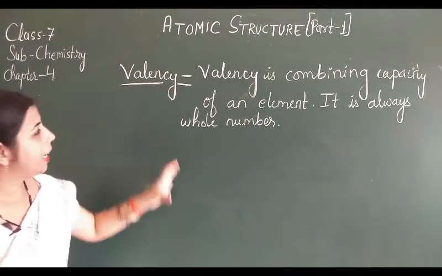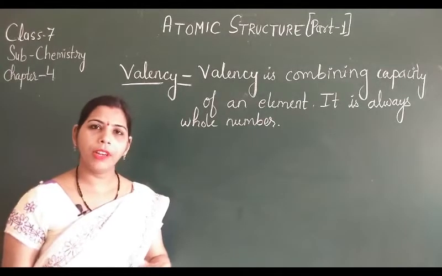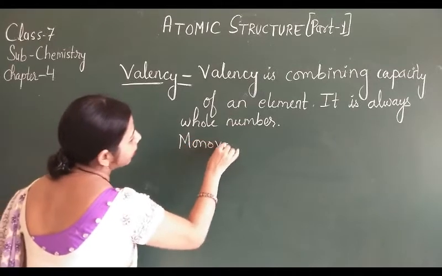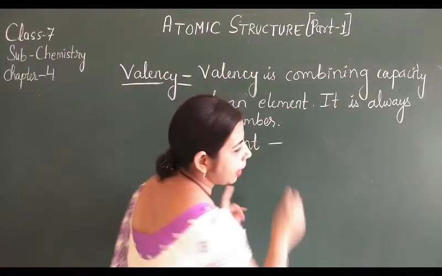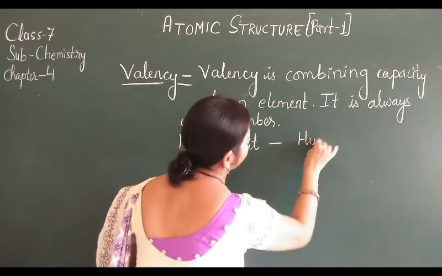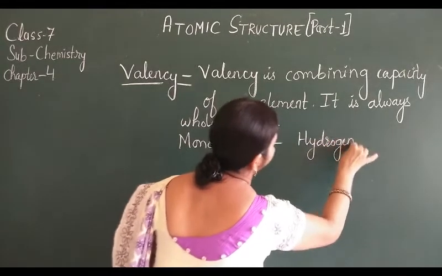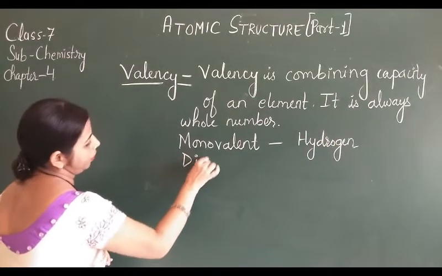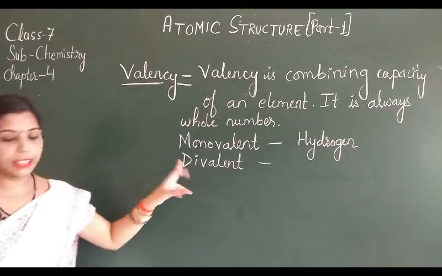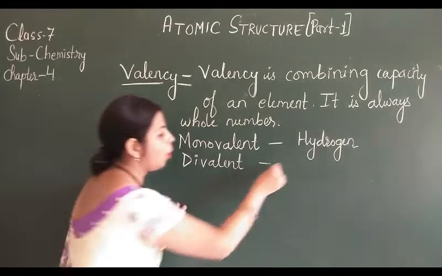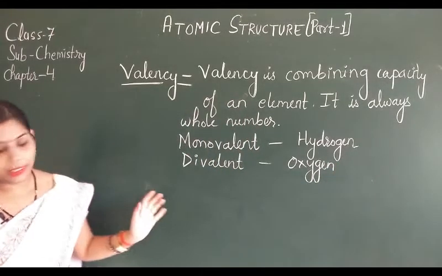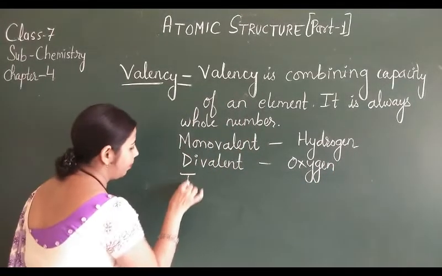Okay, now valency depends on the combining capacity of electrons. If the valency is 1, it is monovalent, like hydrogen. If the valency is 2, then that is divalent, where di means 2, like oxygen. Another one is trivalent, like aluminium.